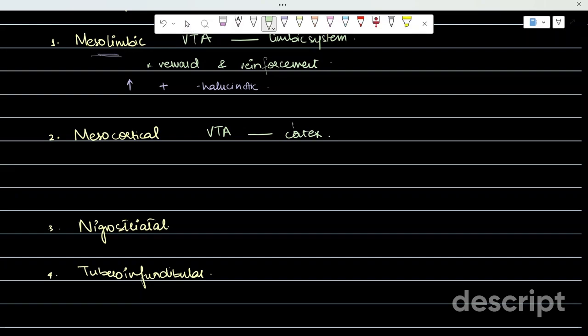It's basically associated with the prefrontal cortex, which is again known for planning and motivation. The clinical importance is that a decrease in dopamine will result in negative symptoms of schizophrenia, which are apathy, flat affect, or poor focus. The person will have less energy, there will be a lack of spontaneity, and antipsychotic drugs here have a limited effect and might even worsen it.